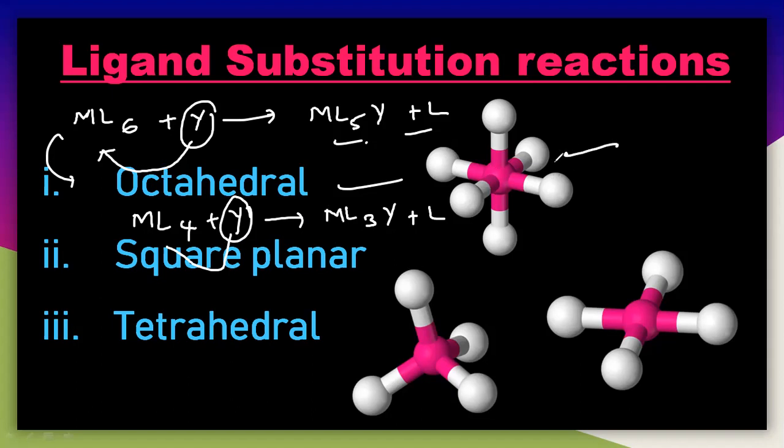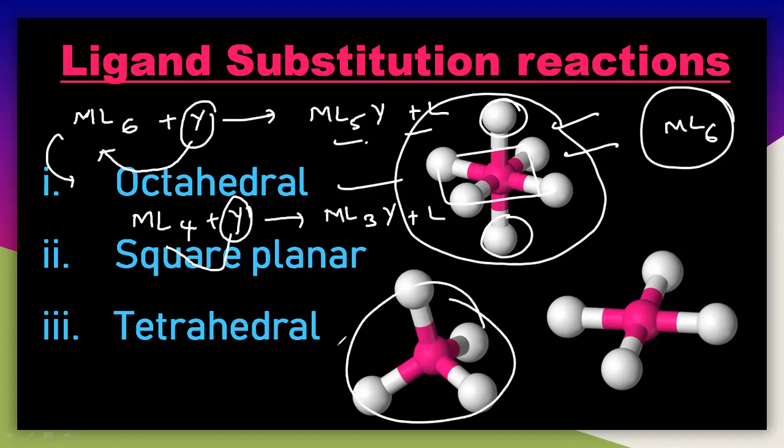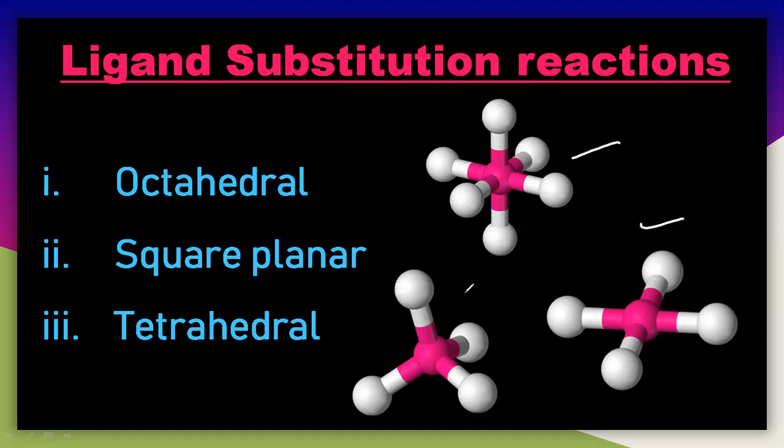This is the octahedral structure, ML6, with a coordination number of 6. You get a square plane like this, with an upper ligand and a lower ligand. This is the tetrahedral structure, which is non-planar, and this is the square planar. These three are the major structures in coordination complexes.